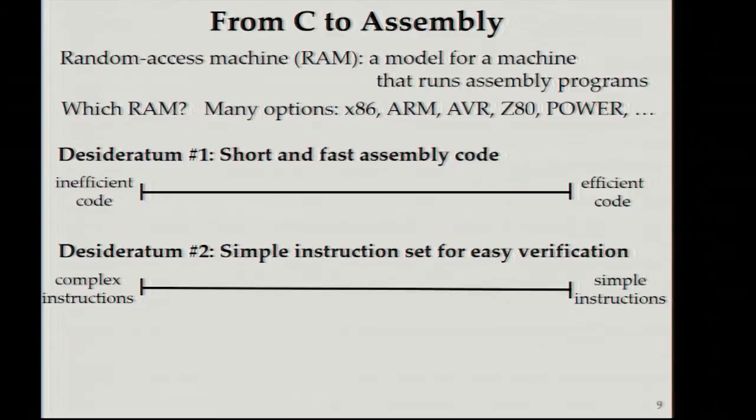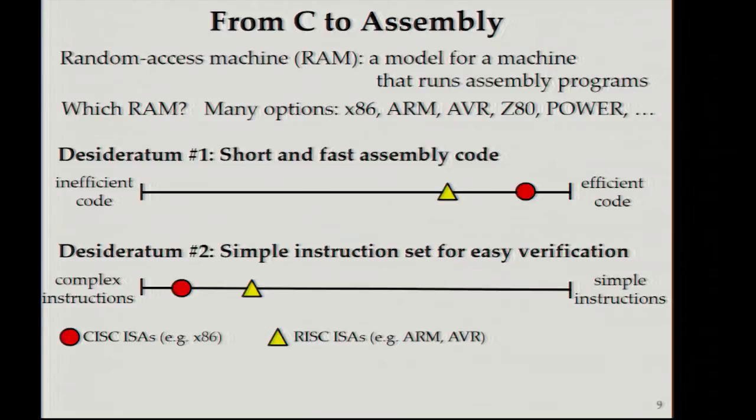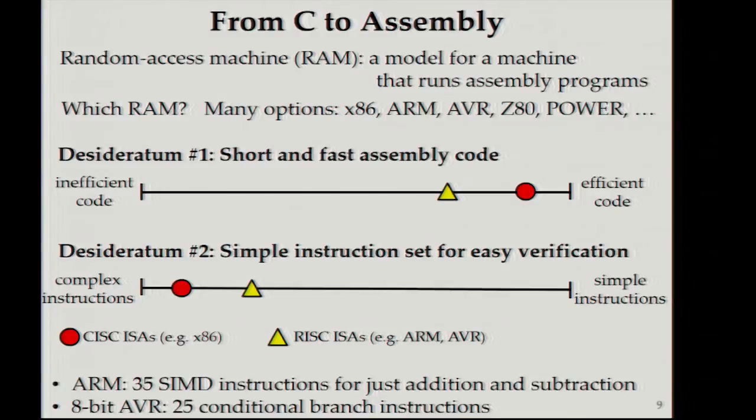Let us look at how existing CISC and RISC architectures perform against these criteria. Both of them have quite efficient code, but instruction sets are quite complex. And this holds even for embedded architectures. For example, ARM has 35 SIMD instructions for addition and subtraction alone.